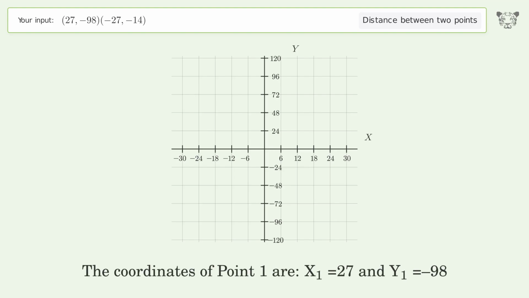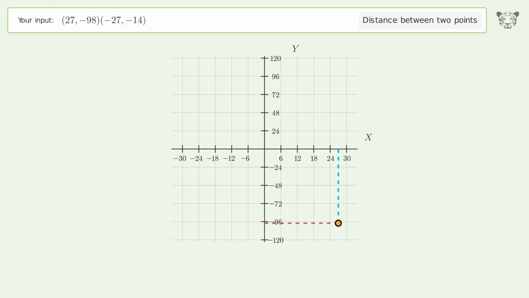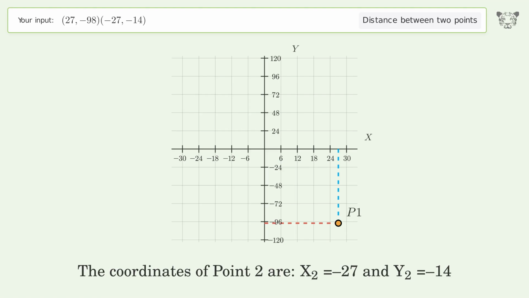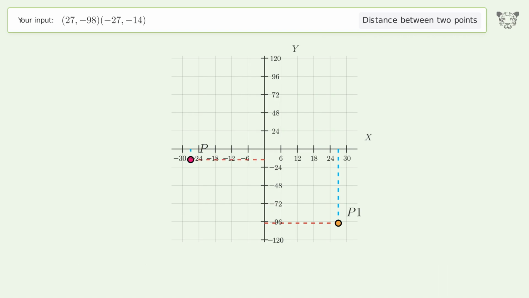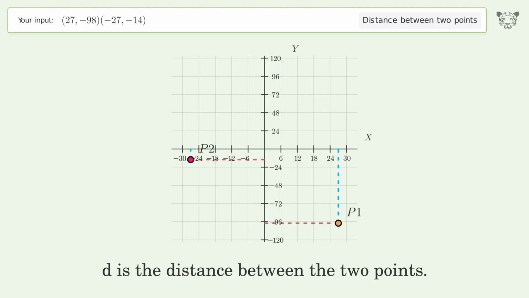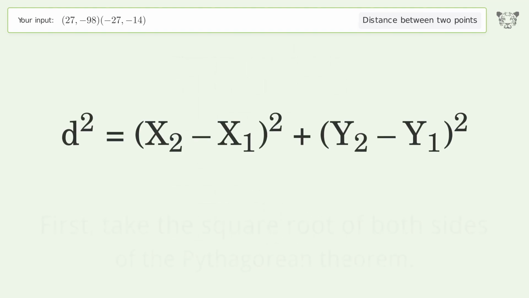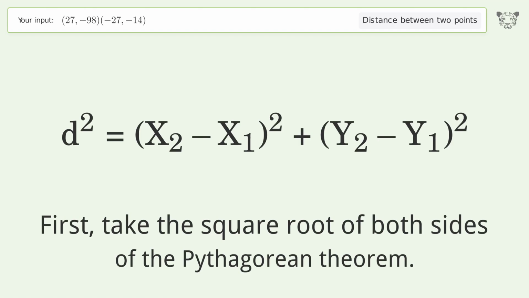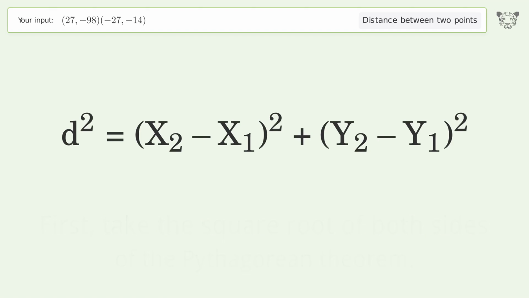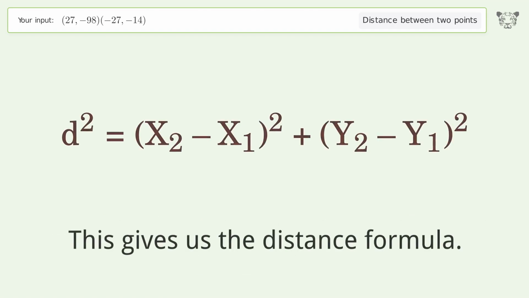The coordinates of point 1 are x1 equals 27 and y1 equals negative 98. The coordinates of point 2 are x2 equals negative 27 and y2 equals negative 14. D is the distance between the 2 points. First, take the square root of both sides of the Pythagorean theorem. This gives us the distance formula.